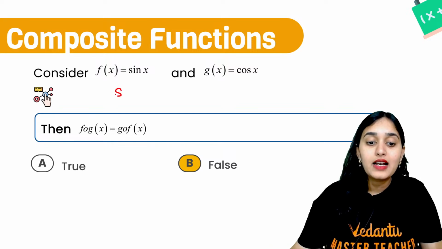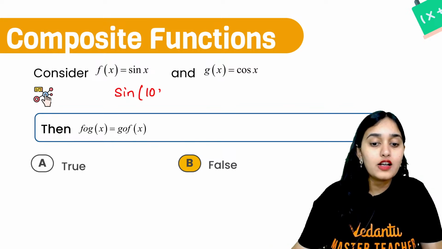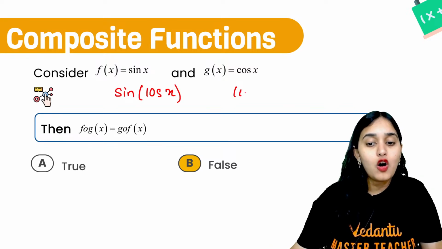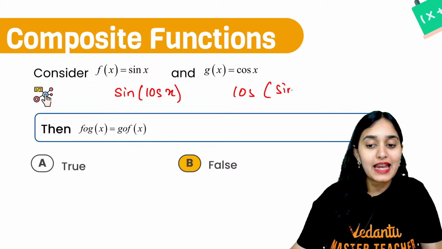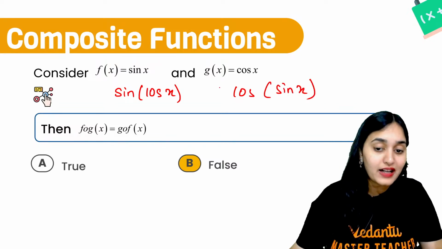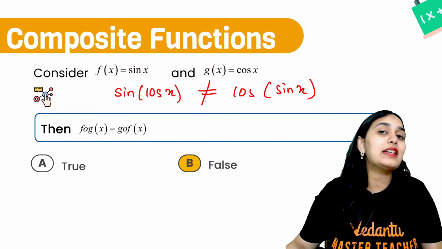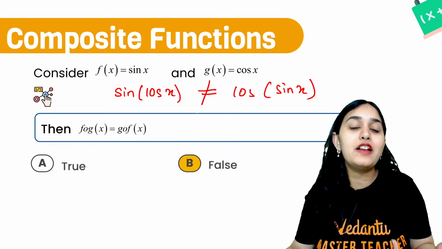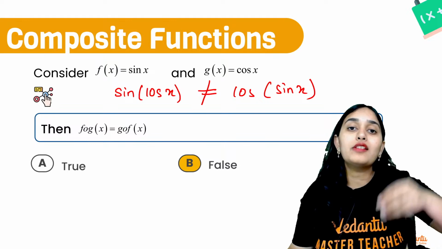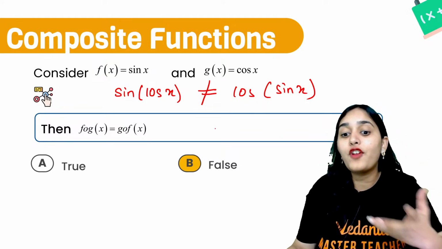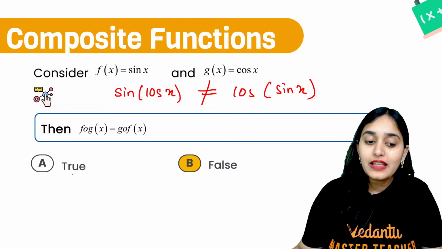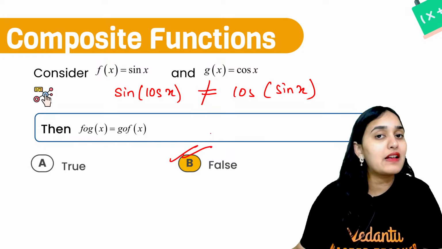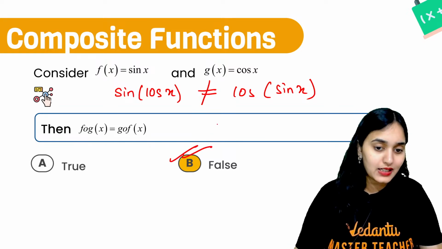So are they equal? Sine of cos x and cos of sin x. Are they equal functions? No, they are not equal functions. They are absolutely different functions, because cos x output is different from sin x output. So therefore the statement is false. They are not equal. Understood?